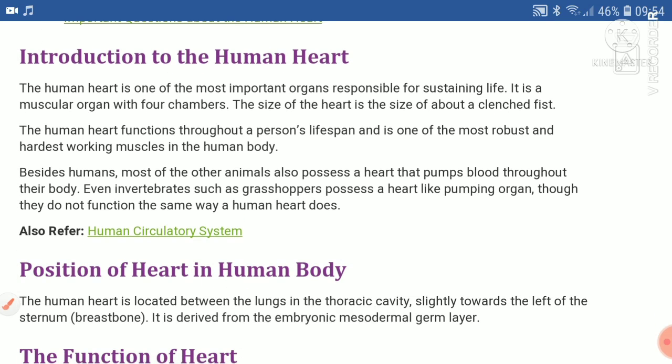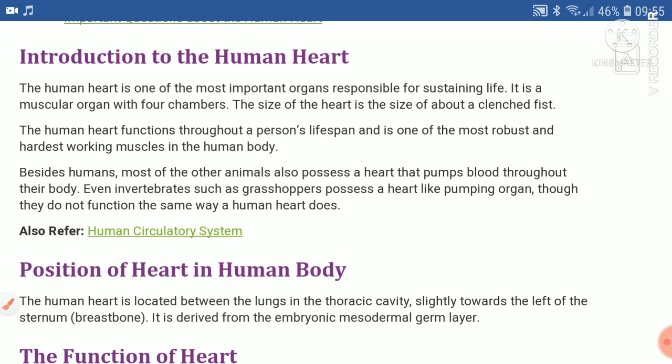Students, introduction to the human heart. The human heart is one of the most important organs responsible for sustaining life. It is a muscular organ with 4 chambers. The size of the heart is about the size of a clenched fist.